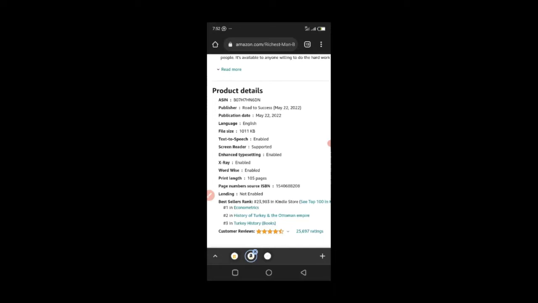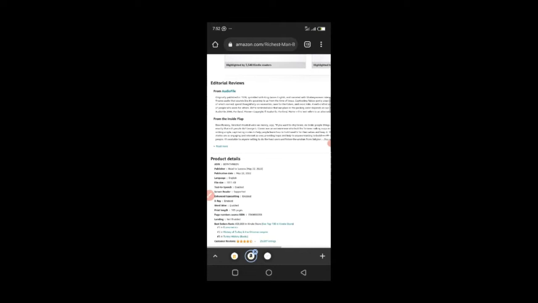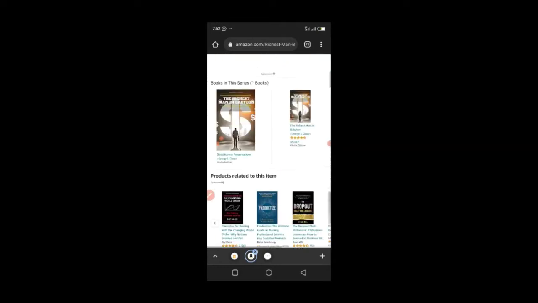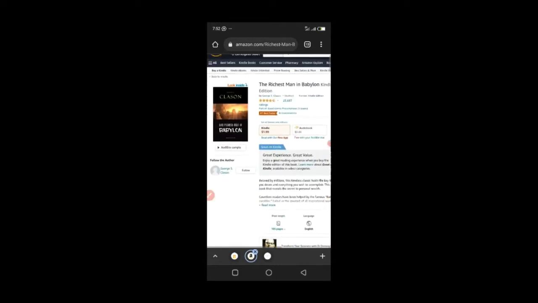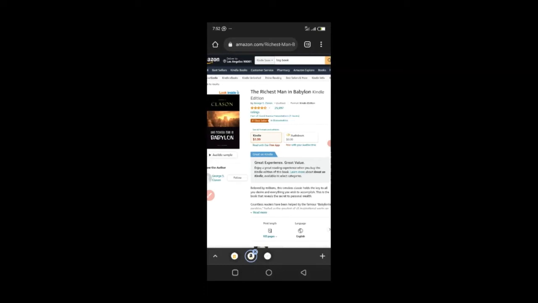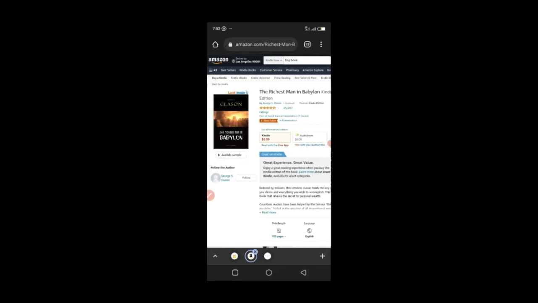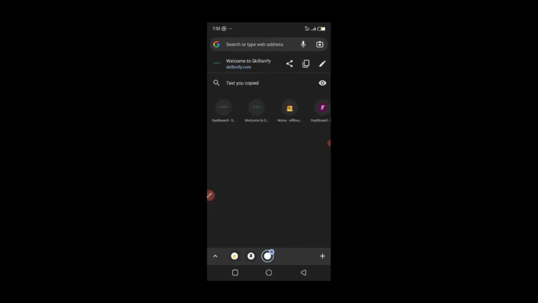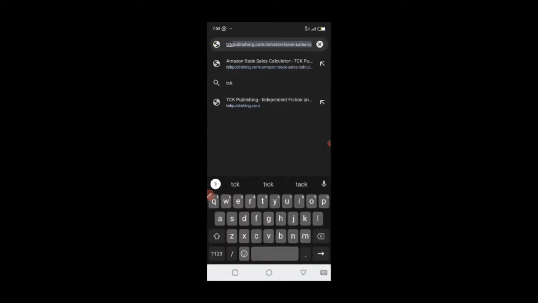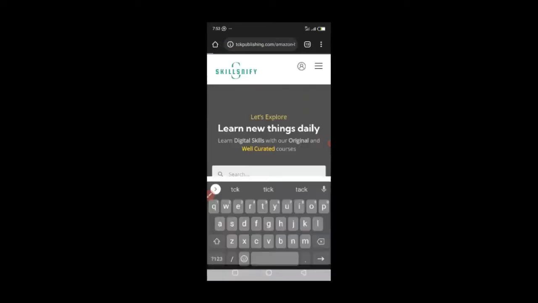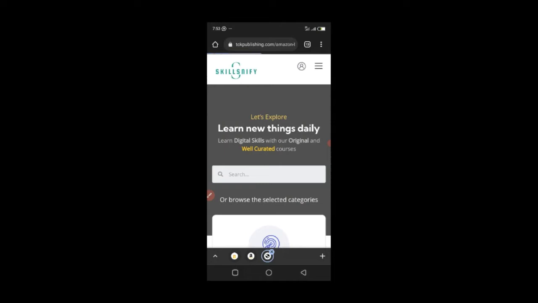That is the tool that we use in calculating how many copies this book can sell daily, and how many copies it can sell monthly. So we can now use it to calculate the potential of this particular book, right? So what you want to do is head over to TCK Publishing. They have a good calculator, the Amazon Book Sales Calculator. You just head to tckpublishing.com, or you can just Google it.